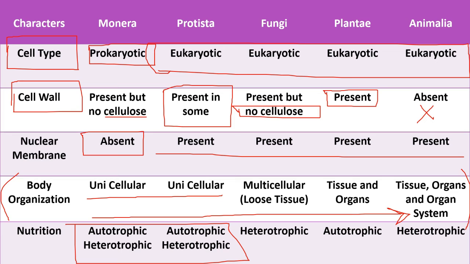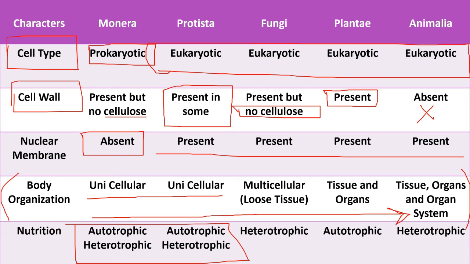Chemoautotrophism is the synthesis of food using chemical energy. Meanwhile, photoautotrophism means synthesis of food with the help of sunlight. And an important point, Protista does not carry on chemoautotrophism. It only carries on photoautotrophism.